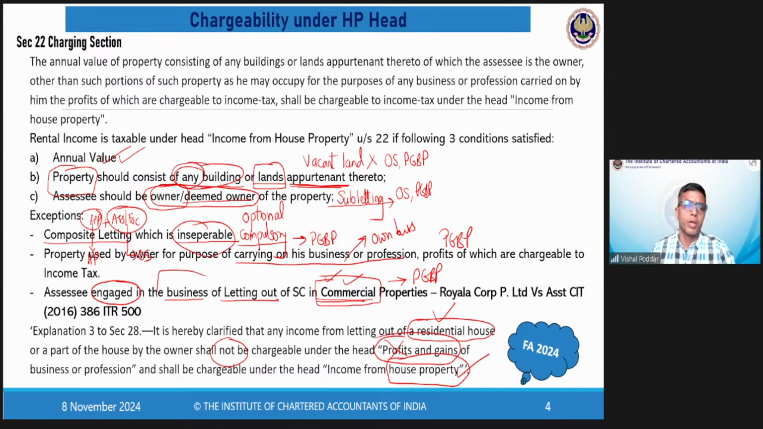So one thing is common: you are in the business of giving properties on rent, and whether the property is a commercial property or a residential property, that is where the head would change.